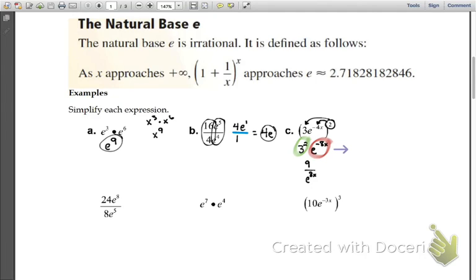So as a little sidebar, if we had the 9, and we're still multiplying it, we would just flip it and make it e to the 8x on the bottom side, and then just multiply straight across. That's really all we did to get to here.